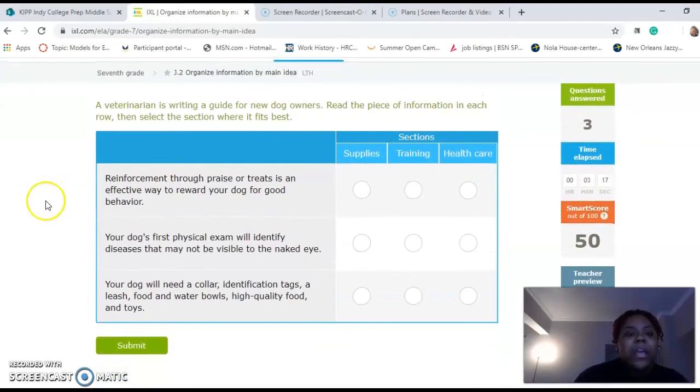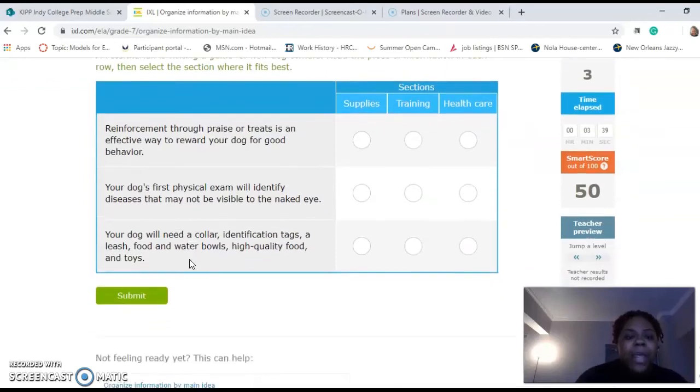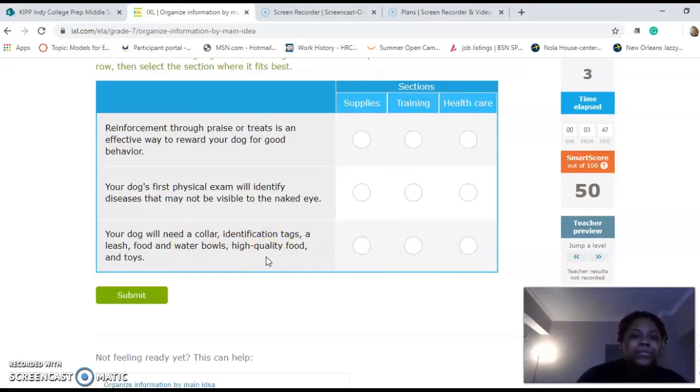Let's keep on. So, a veterinarian is writing a guide for new dog owners. Read the piece of information in each row, then select the section where it best fits. So, reinforcement through praise or treats is an effective way to reward your dog for good behavior. Your dog's first physical exam will identify diseases that may not be visible to the naked eye. Your dog will need a collar, identification tags, a leash, food and water bowls, high quality food, and toys. So, this one, we're not going to go from 1, 2, 3. We're going to do it out of order because that's how my mind is working right now.